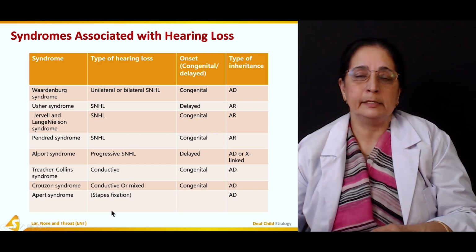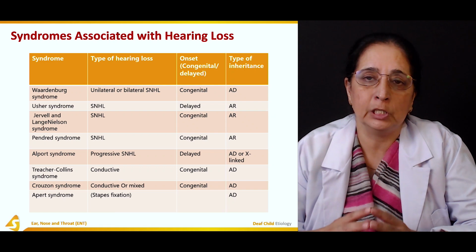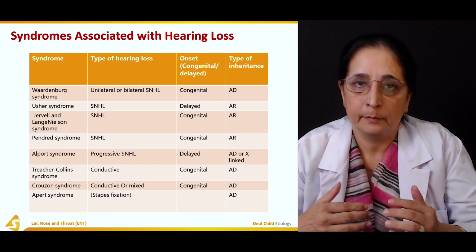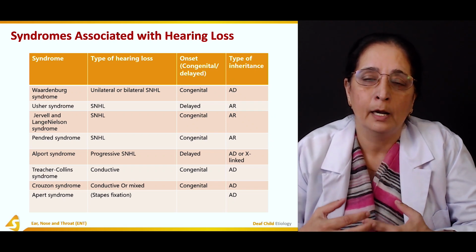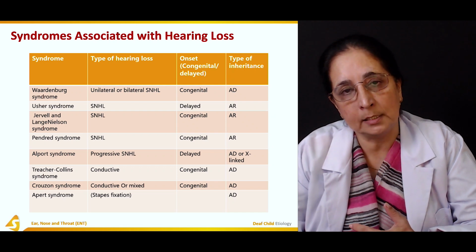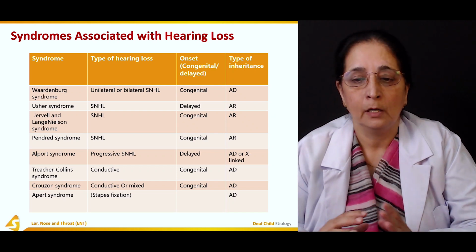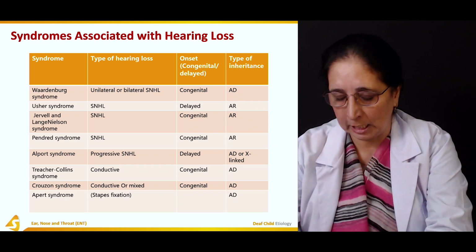So all these are the different syndromes in which one of the features the patient presents with is deafness. Most of these are congenital, but a few have a delayed onset. The onset is not at birth, it's not congenital onset, it's a delayed onset.